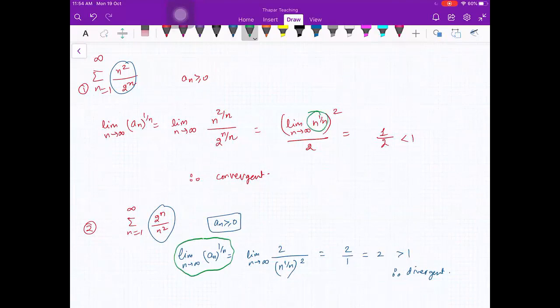If you're using this result in some other result, because you're already proving something else, you can directly use those results. But if the question is about n raised to power 1 by n only, then you can prove it. If I ask you what is limit n going to infinity, n raised to power 1 by n, you prove it. But if I'm asking you to apply the root test on this series, then you will say that a_n raised to power 1 by n, limit n going to infinity, is n raised to power 1 by n, which is 1. You can directly write the result, because I am checking you for the root test, not for the limit finding of this thing. Is that okay?